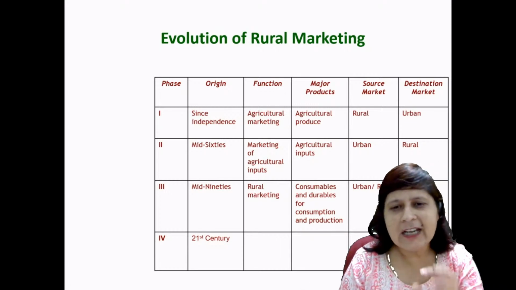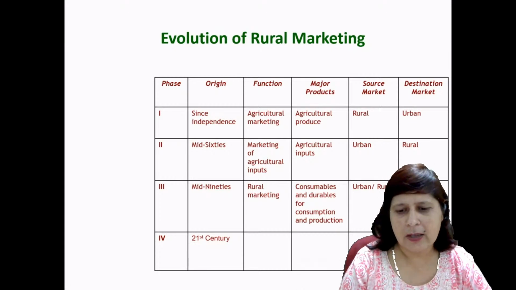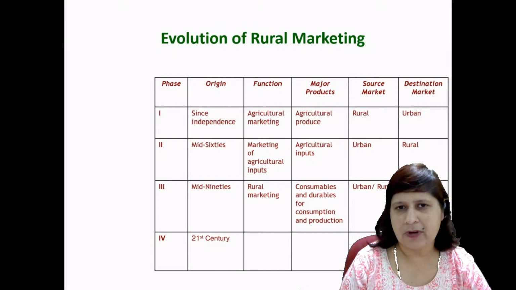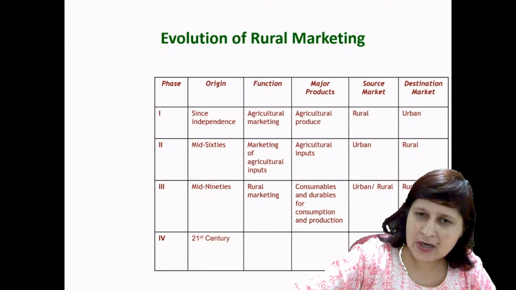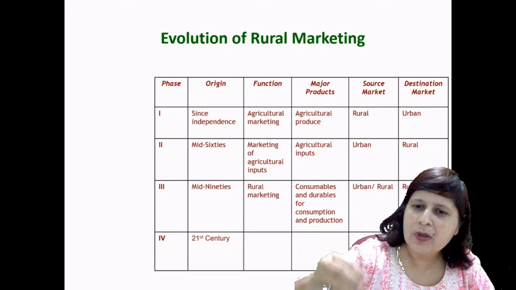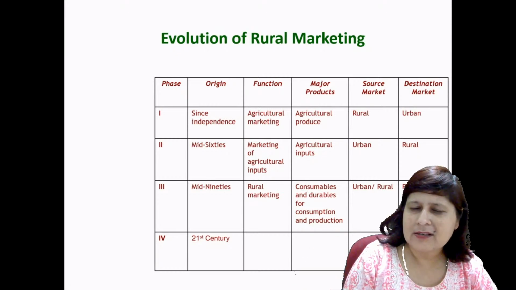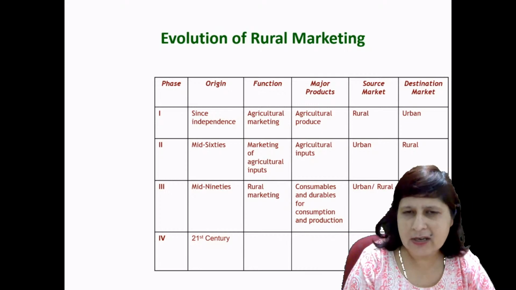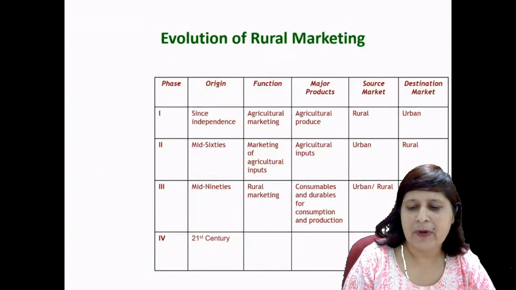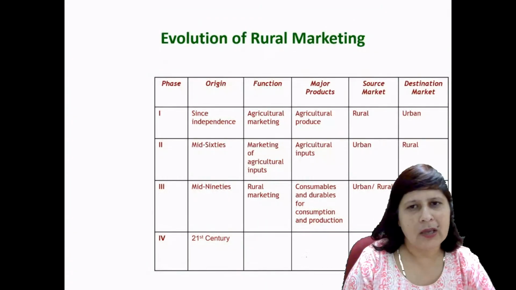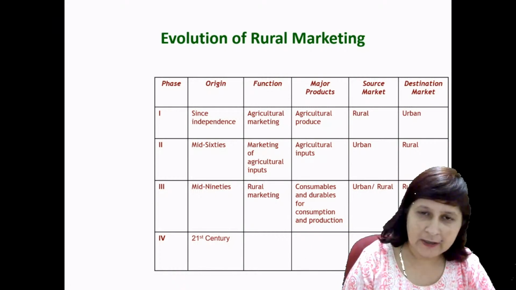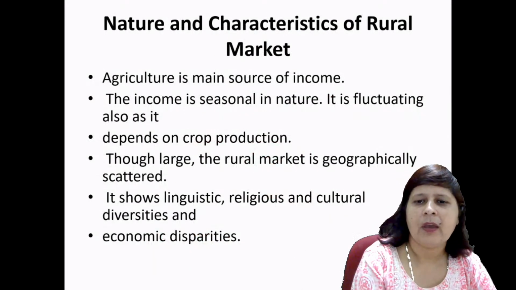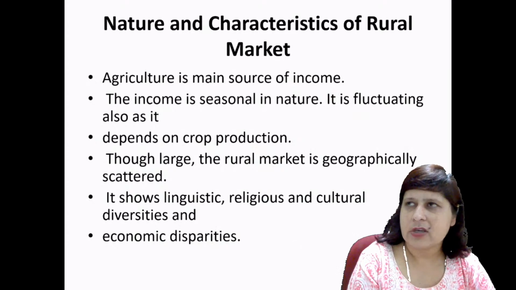In the mid 90s, this term rural marketing came into existence, and this is consumables and durables for consumption and production, right? The companies started producing products according to the requirements of rural areas, and started marketing consumable and durable products for the consumption and production of rural people. The source market could be urban or rural, that depends, and the destination market was definitely the rural market, right? What are the nature and characteristics of a rural market?